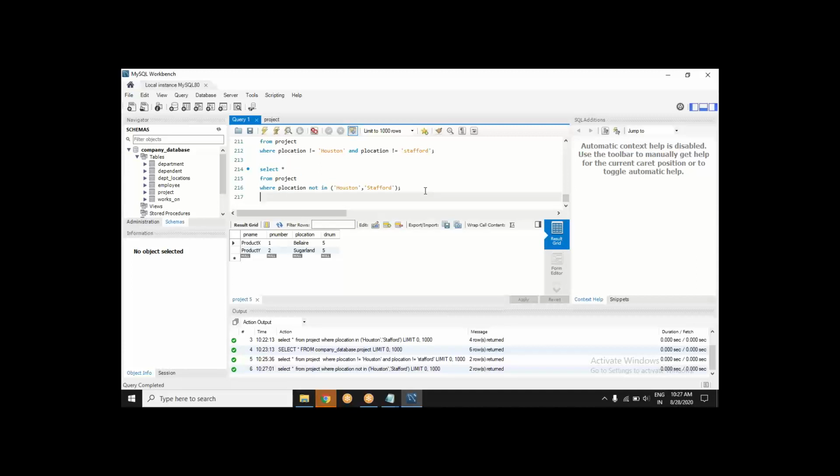Now which one do you want to choose? Would you give me a quick poll? Which one do you want to choose? This way, or you want to use in and not in? Actually, you should use this in and not in combination. You realize the difference. One, it is very simple, looks better as code, and is more intuitive.